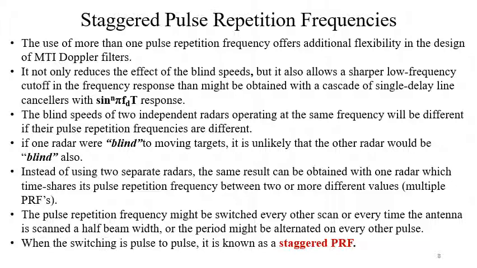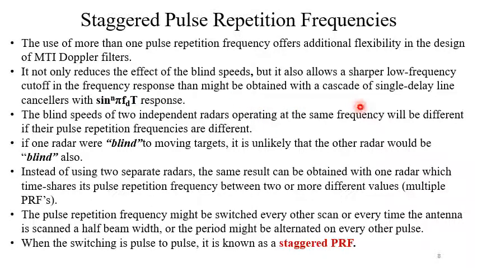Now consider the staggered pulse repetition frequency. The use of more than one pulse repetition frequency offers additional flexibility in the design of MTI Doppler filters. It not only reduces the effect of blind speeds, but it also allows a sharper low frequency cutoff in the frequency response than might be obtained with a cascade of single delay line cancellers with sin to the power n pi fd T response. That means n delay line canceller.